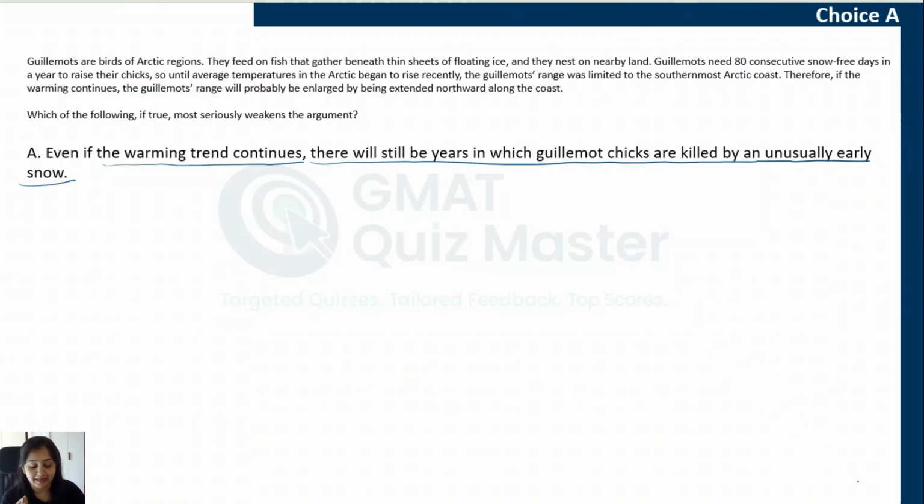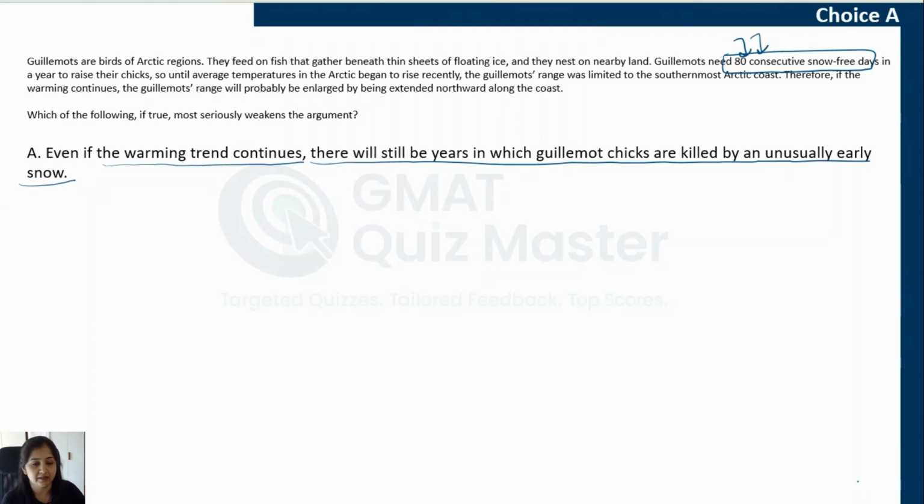Now, exceptions will not decide whether guillemots will move northwards or not, right? Let's say this is the only reason why they are not moving northward. And usually, in most of the years, because of this warming, they start meeting this requirement in the other regions also. Then there's no reason why they would not extend their range.